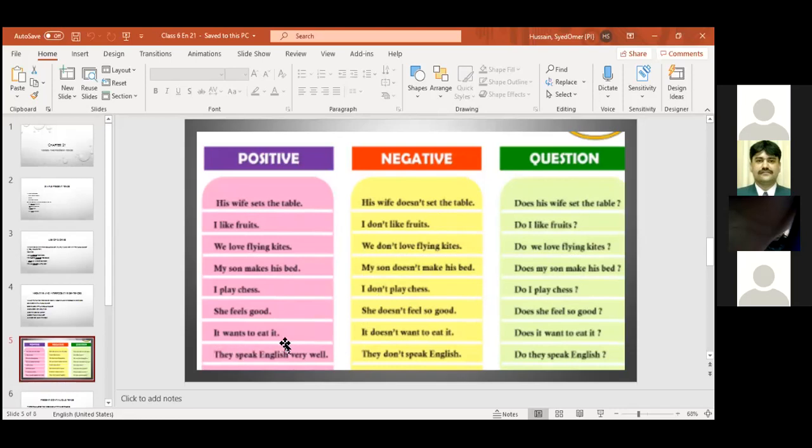It wants to eat it. It doesn't want to eat it. Does it want to eat it? They speak English very well. They don't speak English very well. Do they speak English very well? So over here you can see with singular we have put does, and with plural we have put do. And these are the three types of sentences: positive, negative, and interrogative. Question means interrogative.